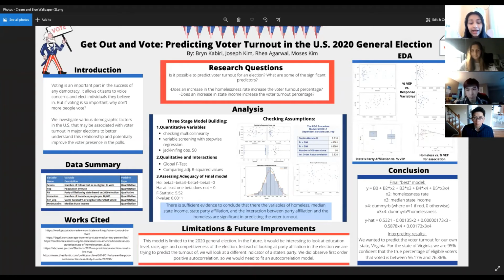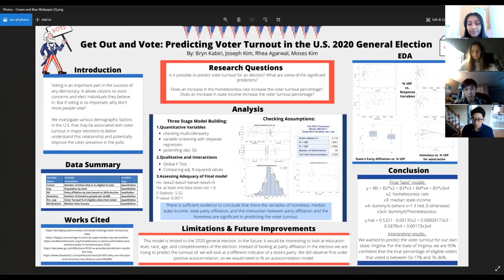So after determining that this model was adequate and significant to predicting voter turnout, we fitted the regression model and got y hat equals 0.5321 minus 0.00135 times the homelessness rate plus 0.0000173 times the median state income minus 0.5878 times the dummy variable plus 0.00173 times the interaction between the dummy variable and the homelessness rate.